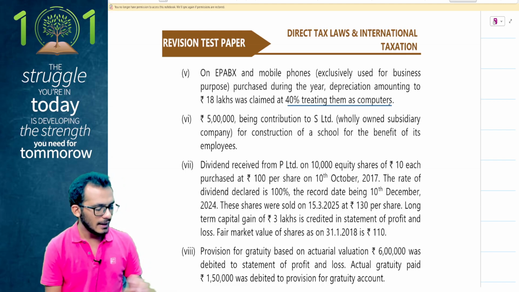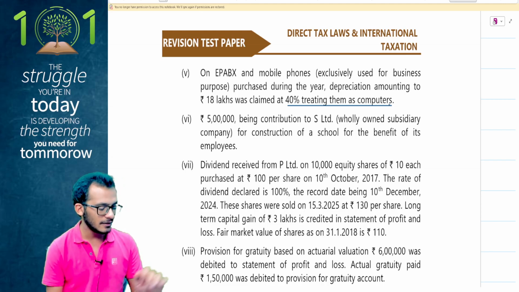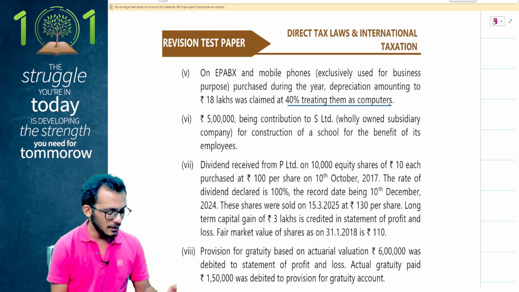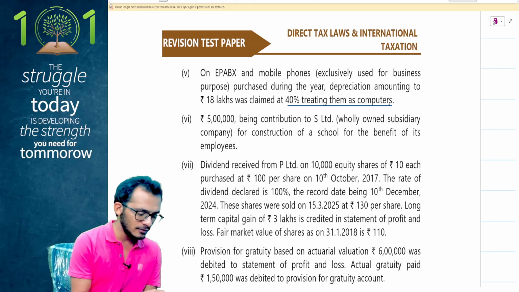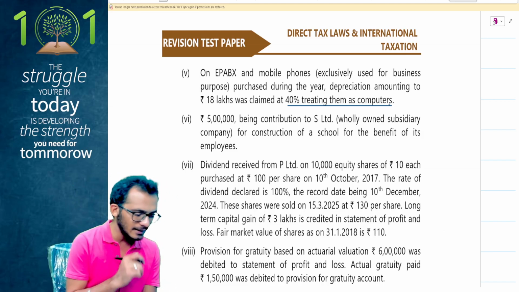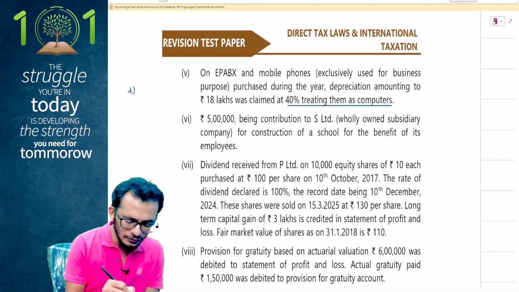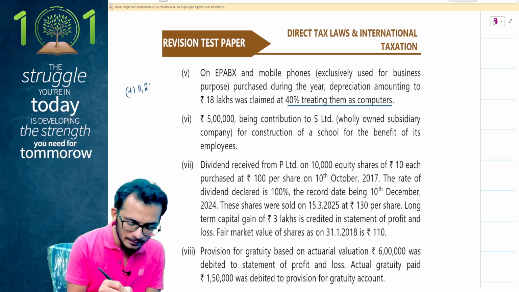Let's reverse this. 18 lakhs divided by 40% gives me 45 lakhs. 45 lakhs into 15% is what I should have claimed. So 6.75 lakhs is what I should have claimed, but I ended up claiming 18 lakhs and therefore 11.25 lakhs will be disallowed in the current year.